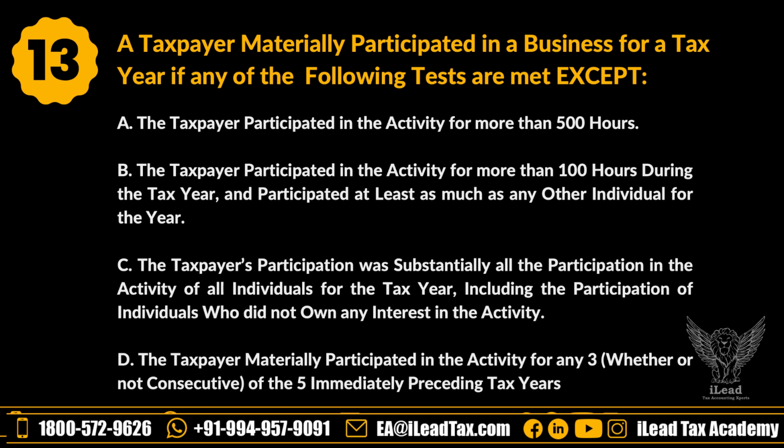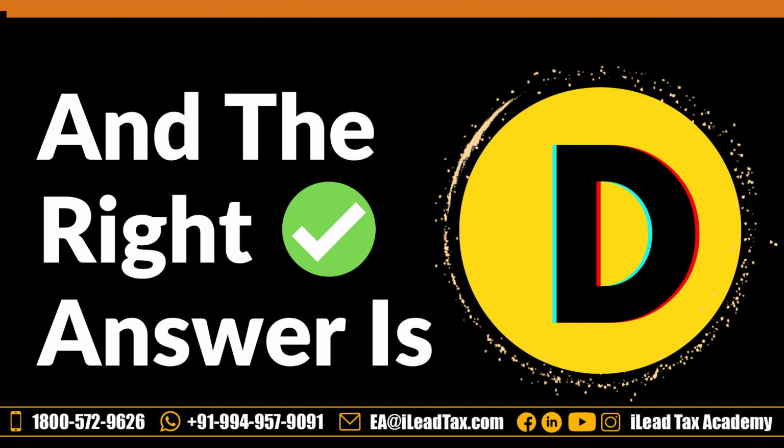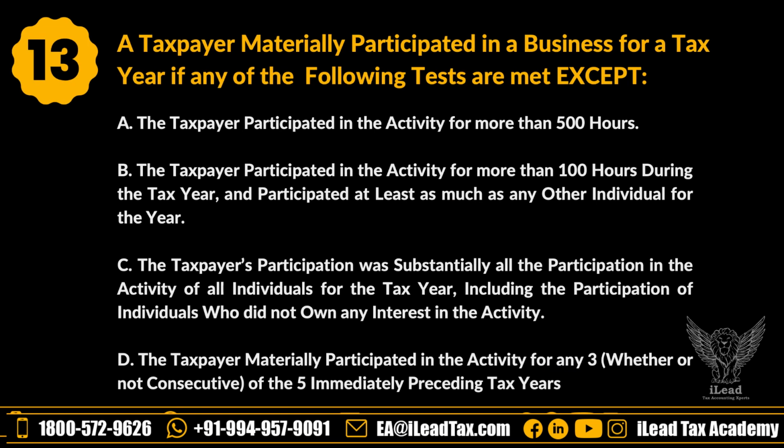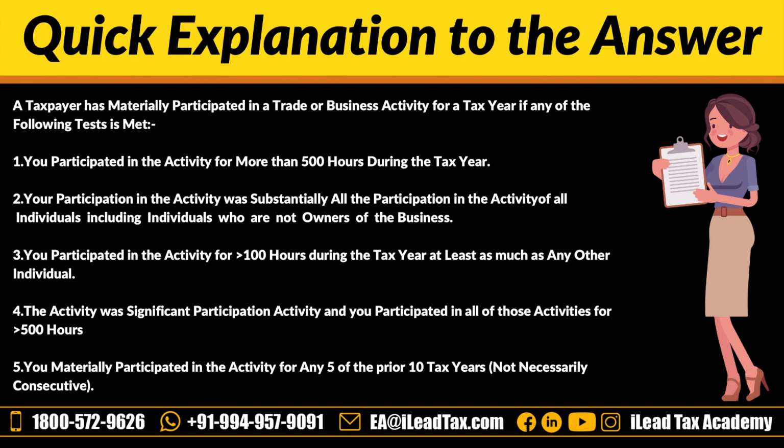Let's see the answer. The answer is D. Let's see why it is D. Options A, B, and C are the requirements for material participation, and option D is not required. This is the exception because this test is not a valid test for material participation. The correct statement should be that if a taxpayer materially participated in the activity for at least 5 out of the last 10 years, then they are considered to have materially participated. So it is not 3 out of 5 years, it is 5 out of 10 years. So option D is the answer.